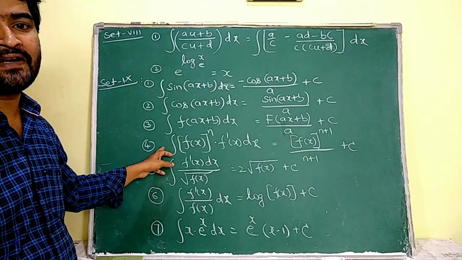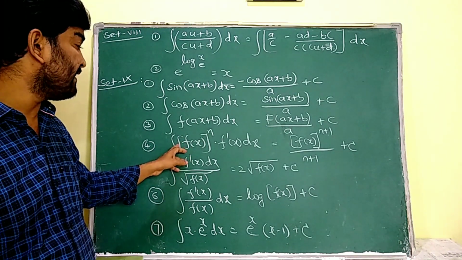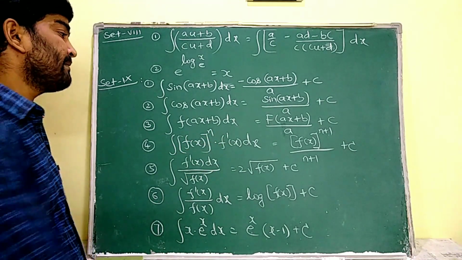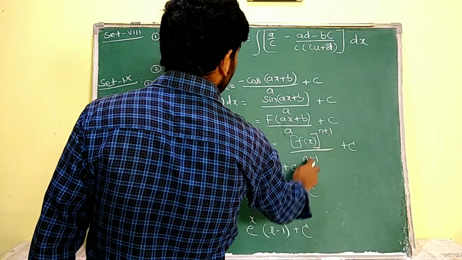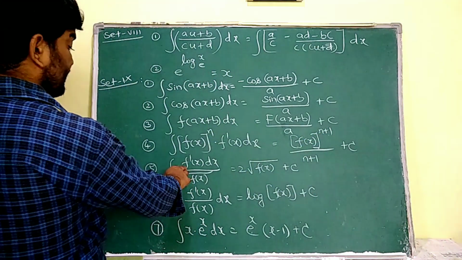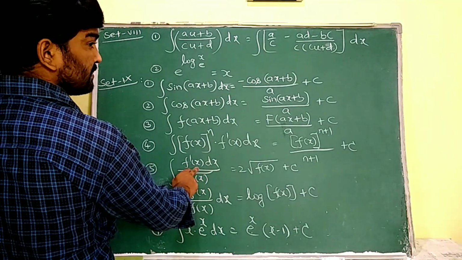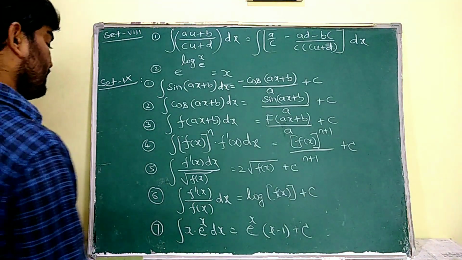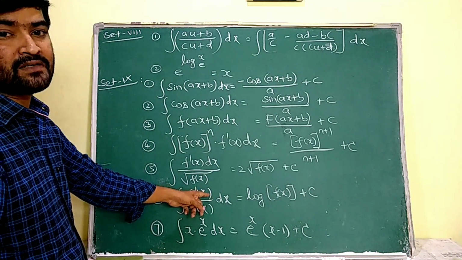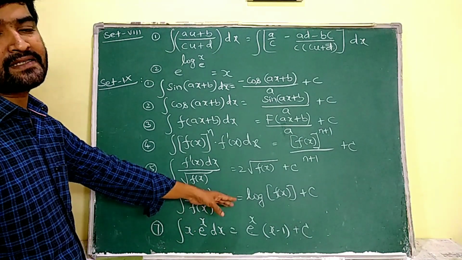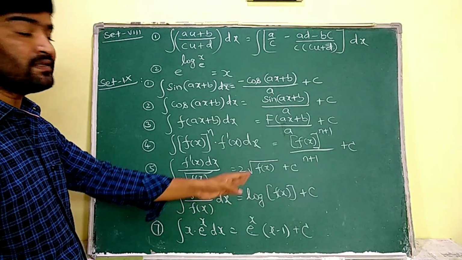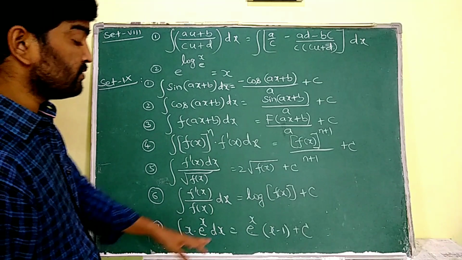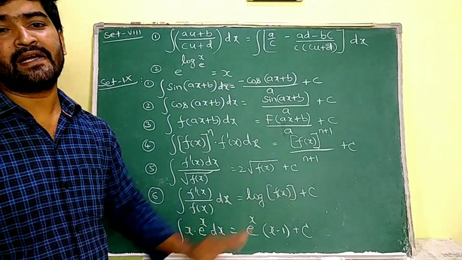Next, if the given integral is in the form of integral f of x whole power of n into its derivative f dash of x dx, then that can be expressed as f of x power of n plus 1 by n plus 1 plus c. If it is the derivative of a function by root over that function, then it can be expressed as 2 into root over that function. Now, derivative of a function by the function dx is equal to log of the function plus c, and integral x into e power of x dx is equal to e power of x into x minus 1 plus c.